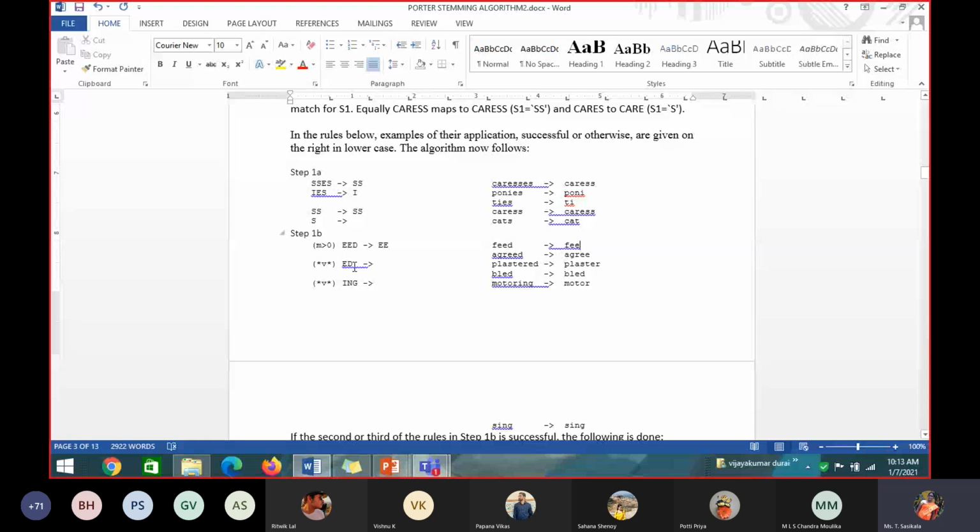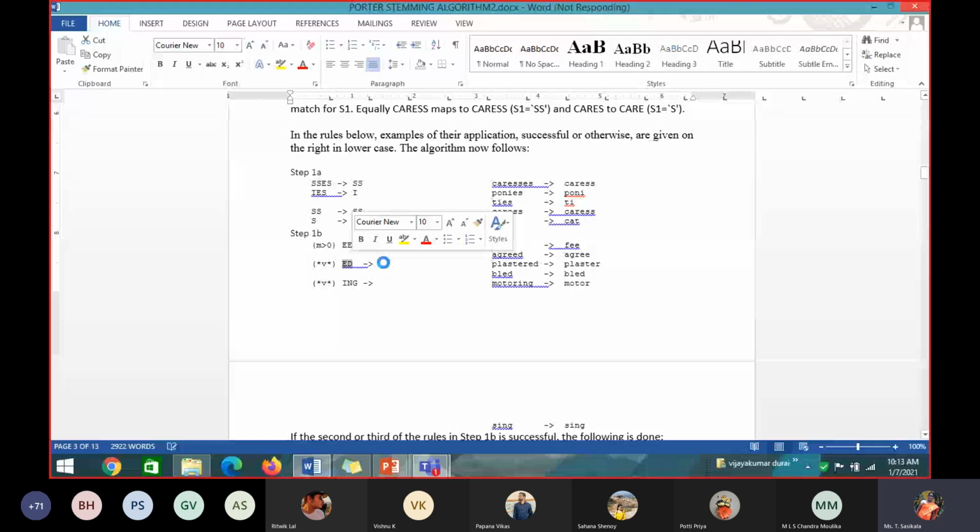If we have a bubble star, V star means what? Star V star means what? Vowel in the root word. Okay, so if there is any vowel in the root word and it ends with ED, it should be replaced by null. ED should be replaced by null. Okay, it will be replaced by null.